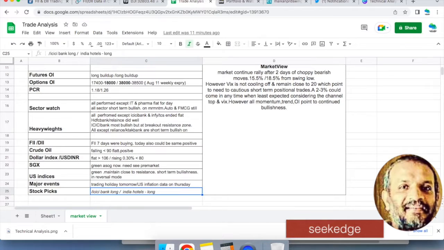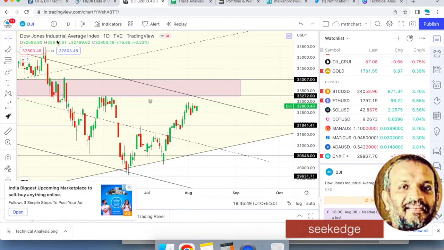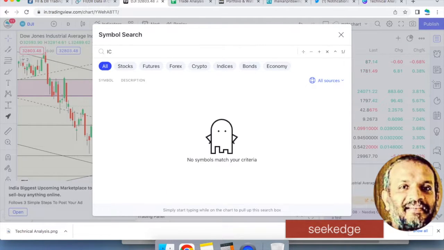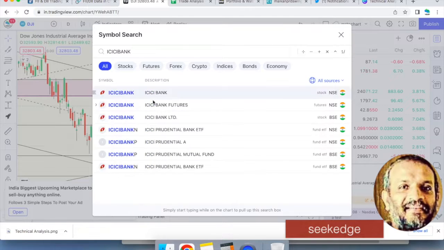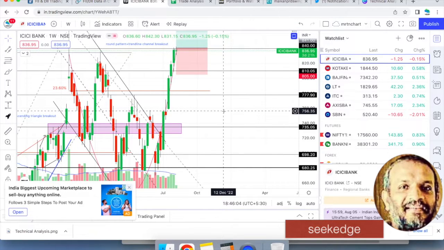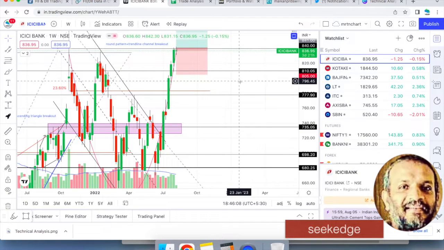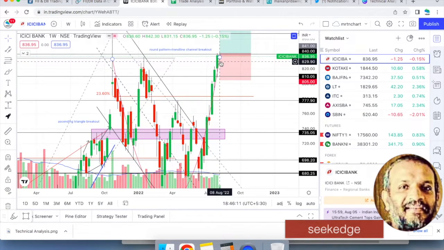Right. So two topics. One is ICICI Bank. It's long. It's on the rounding pattern. ICICI Bank is super bullish, and that's a rounding pattern on the weekly charts. Entry estimate on daily charts and stop loss details are all there in the previous video that was made. So it's a rounding pattern, and today it didn't perform, but it could break out. Any price move above today's candle is an entry point.